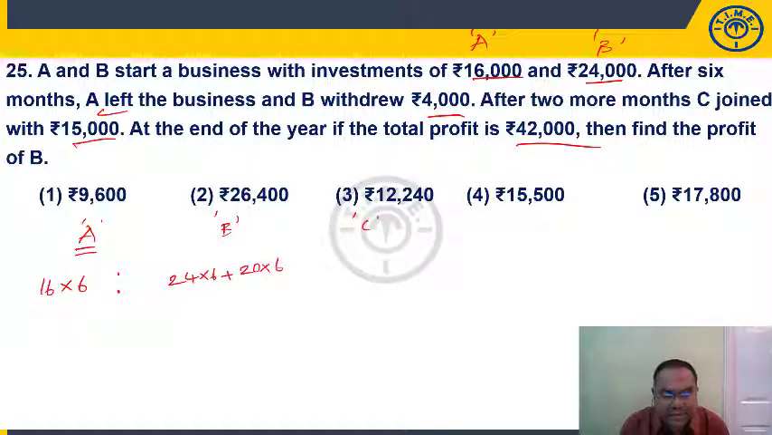So 20,000 for 6 months. Anyways, 3 zeros will get cancelled. I am not taking that. C is investing 15,000 for how many months? 4 months, because after 6 months, after 2 more months, after 8 months he is joining. That means he is there in the business for only 4 months. So how much is this?